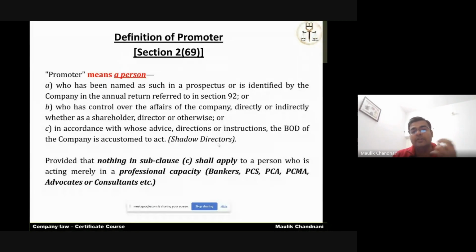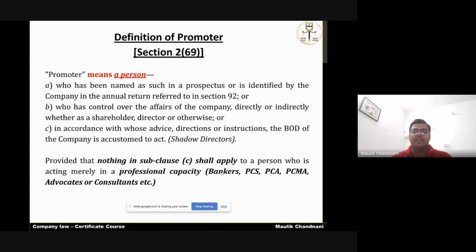But anyhow, the company law comes into the picture when it defines the promoter as any person, if the board is accustomed to act according to your direction by any agreement. So those persons will also be treated as promoter for company law purposes.